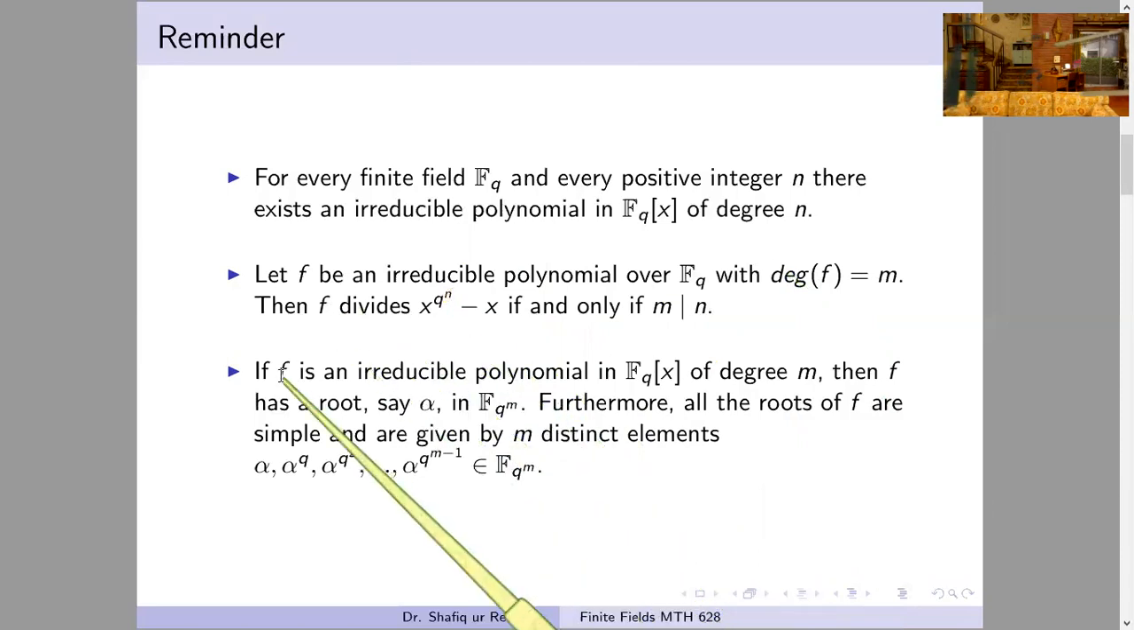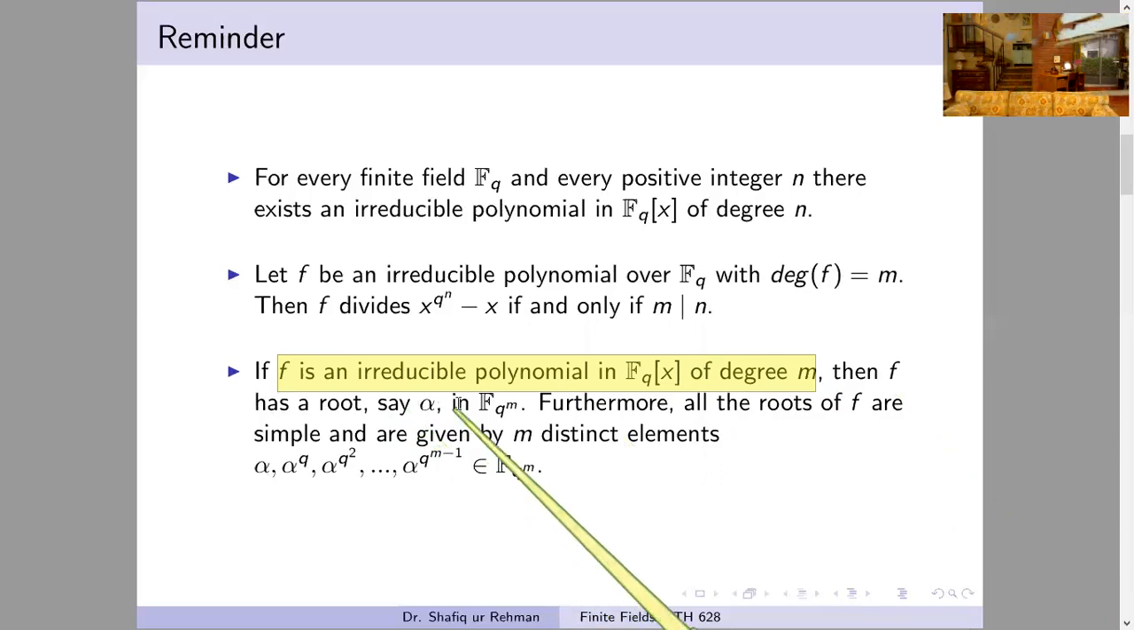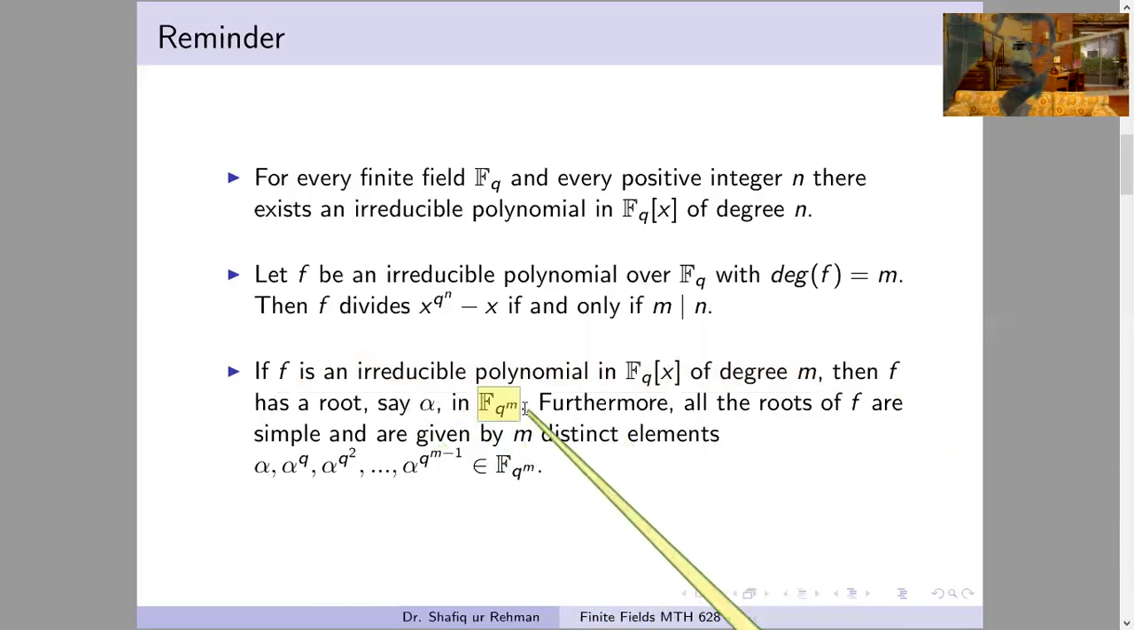Also, we have proved that if f is an irreducible polynomial over any finite field Fq of degree m, then f has at least one root, say alpha, in the field Fq^m. That is, if we take any irreducible polynomial in Fq[x] of degree m, then it must have at least one root alpha in Fq^m. Furthermore, all the roots of f are simple and are given by m distinct powers of alpha.